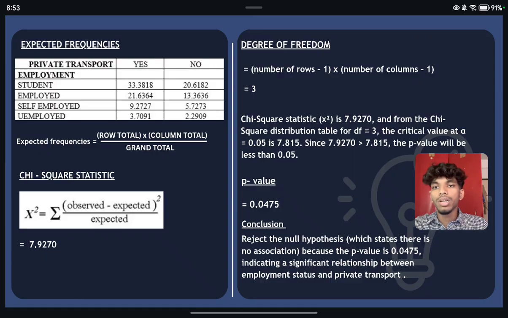The p-value comes out to 0.0475, which is less than 0.05, confirming the statistical significance of the result. As a result, we reject the null hypothesis. This means that there is a significant relationship between employment status and private transport. In simple terms, employment status does influence whether someone is likely to use private transport.